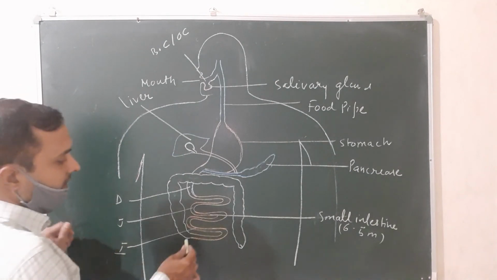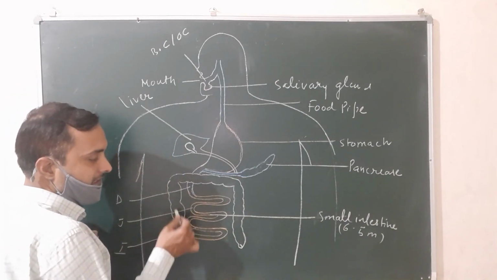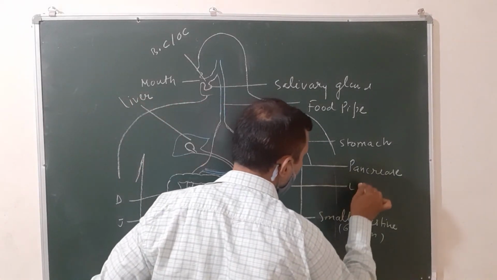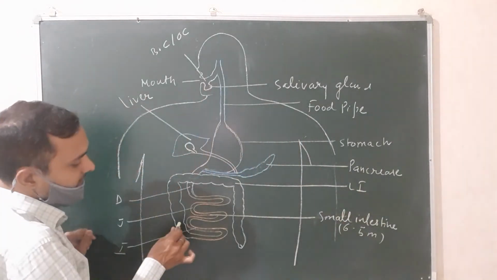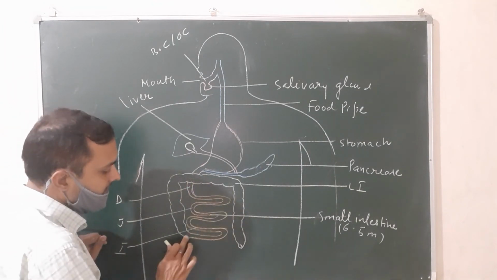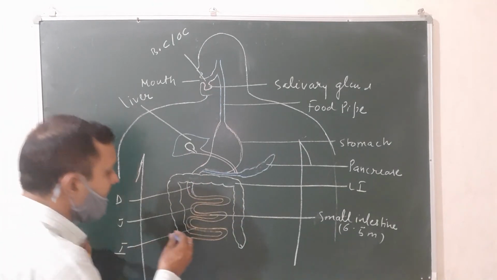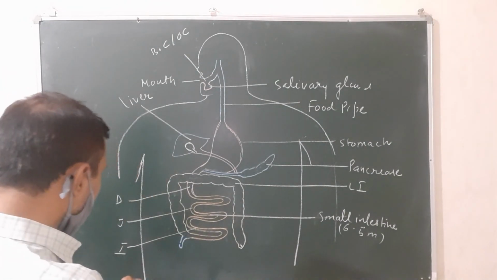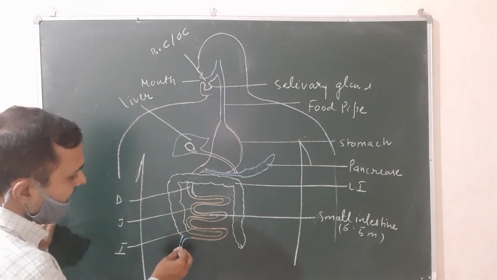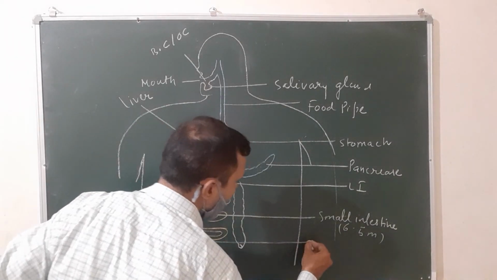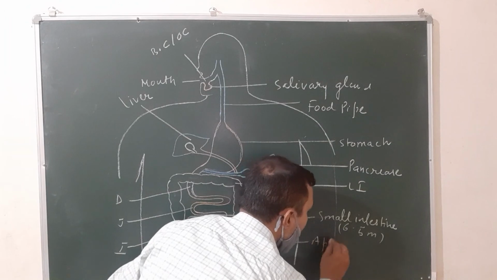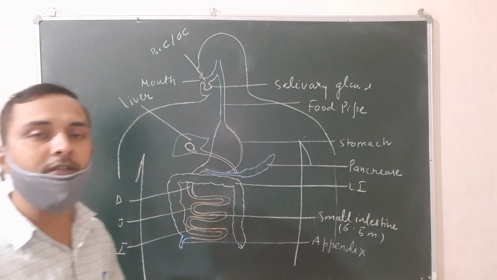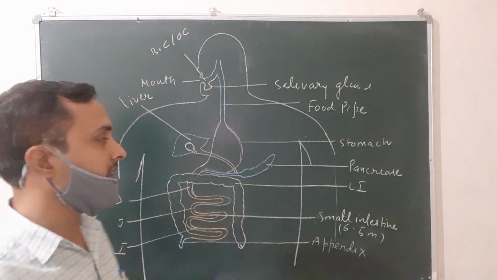After the small intestine, it opens into the large intestine. This is the large intestine. The large intestine has three parts: cecum, colon and rectum. At the surface of the cecum, there is a special structure known as the appendix. This appendix helps in the digestion of cellulose. It is vestigial in humans. Vestigial means non-functional. The appendix is non-functional in humans, but it is functional in animals, where it helps in the digestion of cellulose.